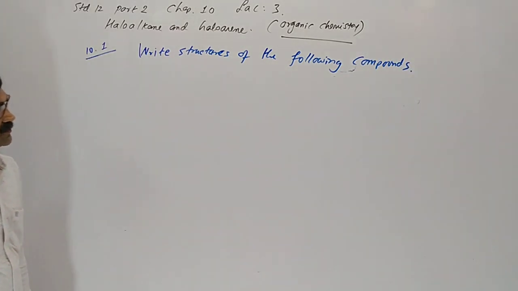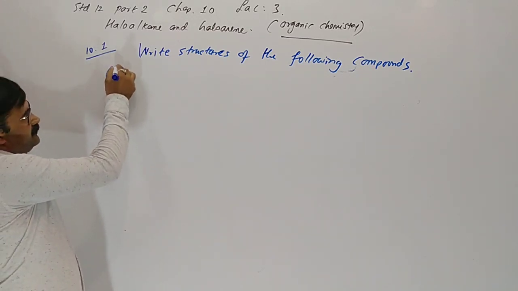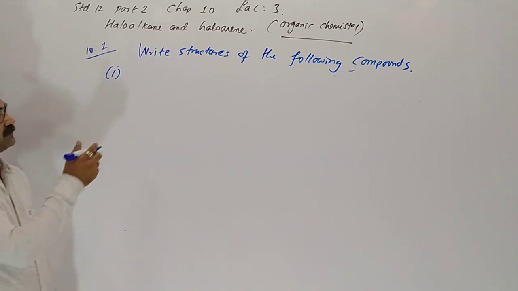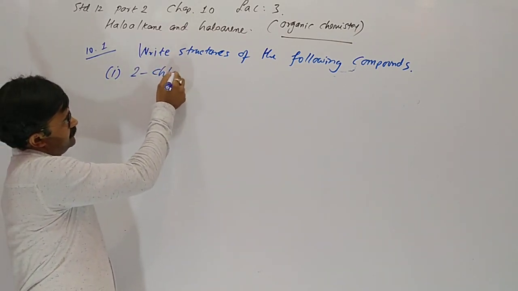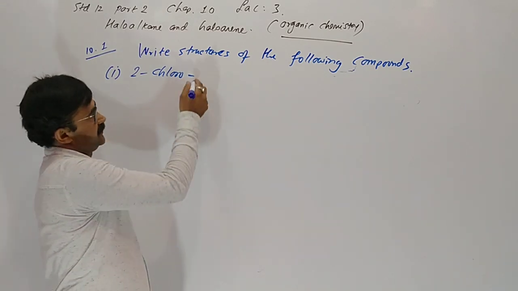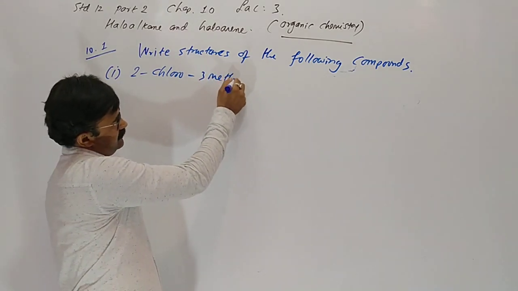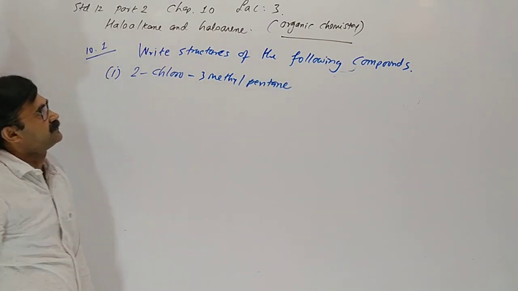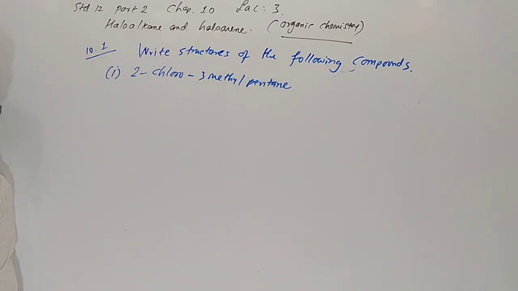Write down structures of the following compounds. First question is 2-chloro 3-methyl pentane. 2-chloro 3-methyl pentane is given.